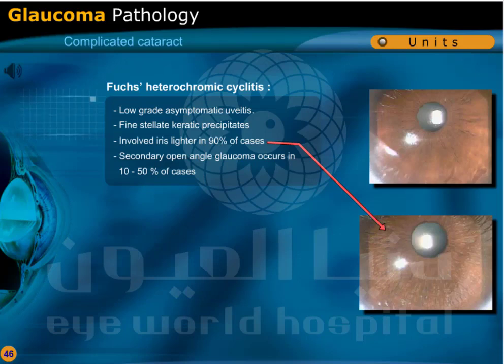Classification, trabecular mechanisms, complicated cataract, heterochromic cyclitis, low-grade asymptomatic uveitis. Fine delayed keratic precipitates are present, the involved iris is lighter in 90% of cases, and secondary open-angle glaucoma occurs in 10 to 50% of cases.